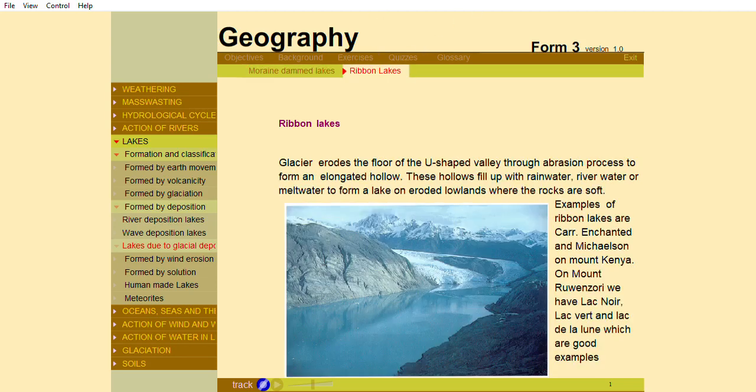Ribbon lakes. When glaciers erode the floor of the U-shaped valley, an elongated hollow is formed. This hollow is filled up with rainwater, river water, or meltwater to form a lake on eroded highlands where rocks are soft. Examples of ribbon lakes are Kar, Enchanting, and Michelson on Mount Kenya. On Mount Rwenzori, Lac Noah, Lac Vat, and Lac de la Lune are good examples.